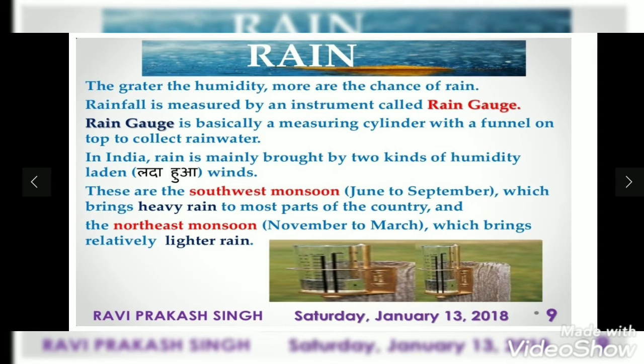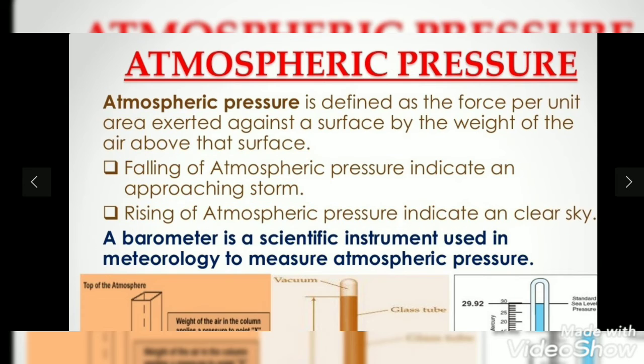This rainfall is measured by an instrument called a rain gauge. A rain gauge is a measuring cylinder which is kept out in the open, and the amount of rain which falls in it gives you the amount of rain in that particular area. That is why we can calculate whether it was a heavy monsoon or a light monsoon with the help of the rain gauge. Next comes atmospheric pressure.